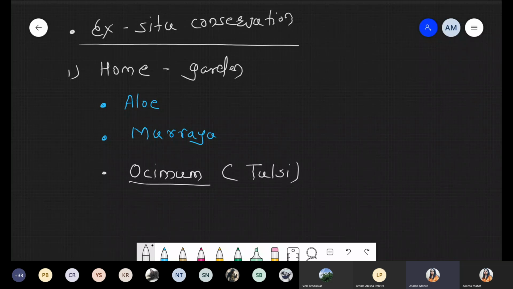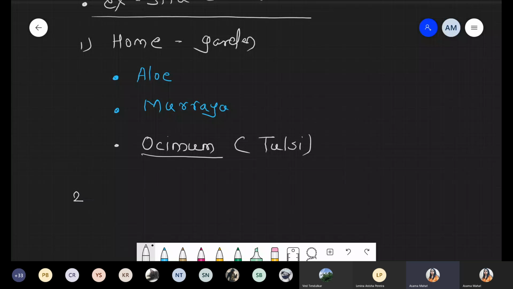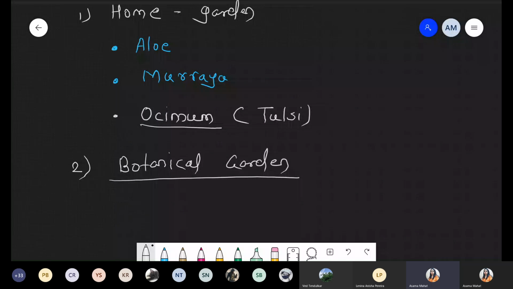Now after the home garden, number two is the botanical garden. When we are talking about the botanical garden, definitely we are talking about conservation of plants. Yes, conservation of plants.